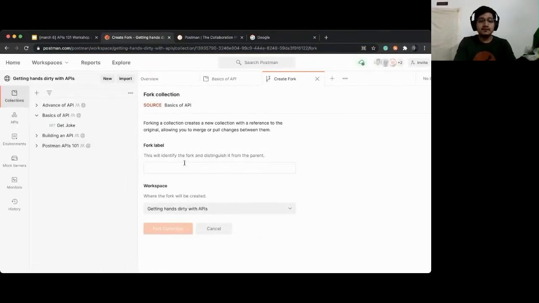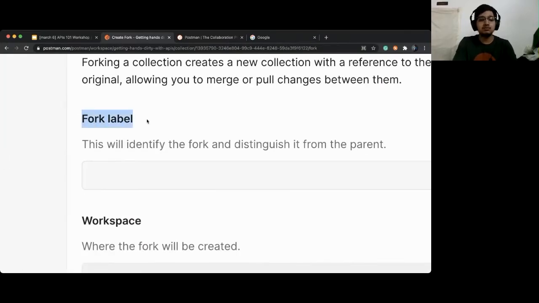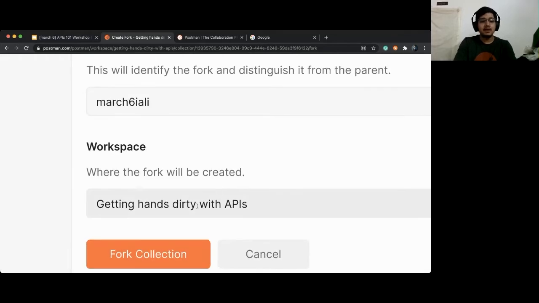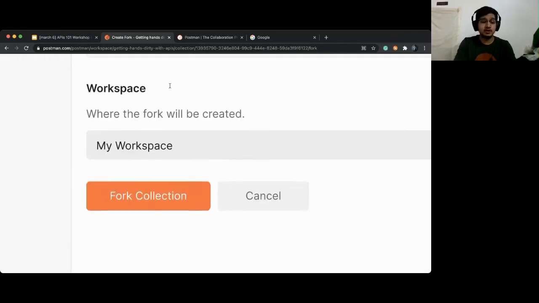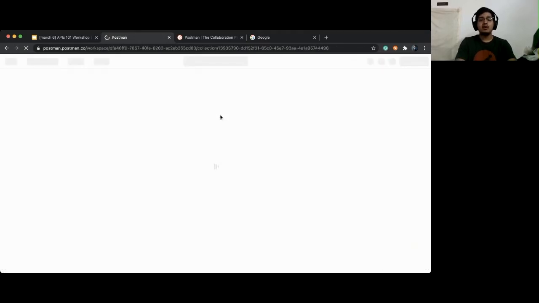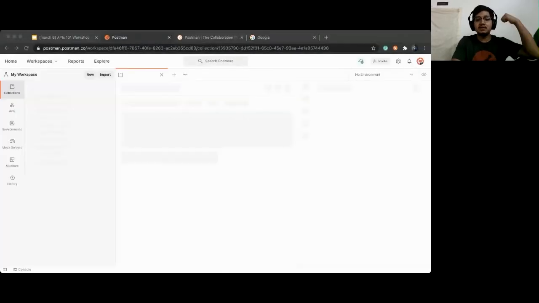Once you click on fork, it will ask you for a fork label. Add the label. I usually add it to distinguish between the parent and the child. So I'll add it like, let's say, March 6, and then I will follow it by my username, that is Ali. And then I'll put this into my workspace, which is your workspace. Okay. And then click on fork. So add a label, select the workspace and click on fork. It will redirect you and create a fork copy into your own workspace. Once you're done, give me a thumbs up.